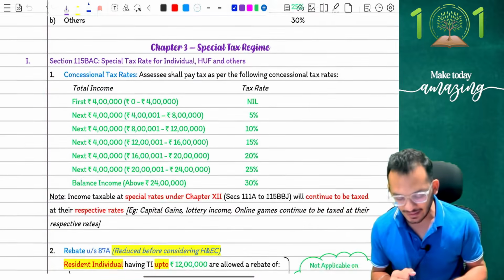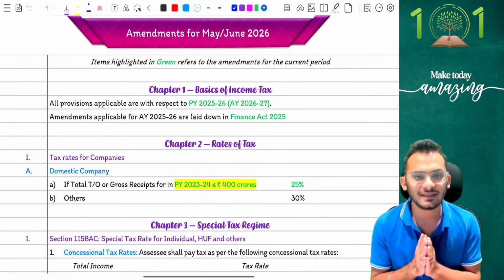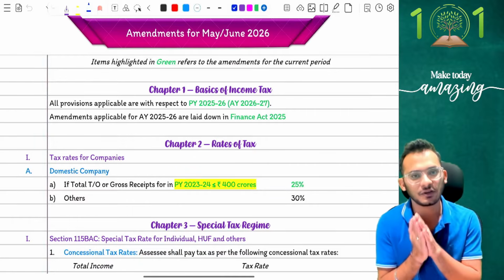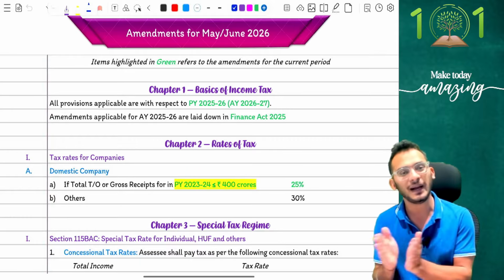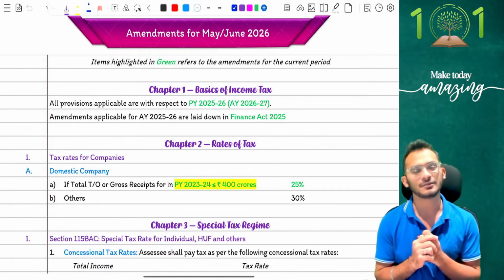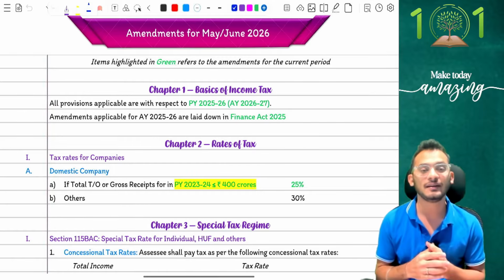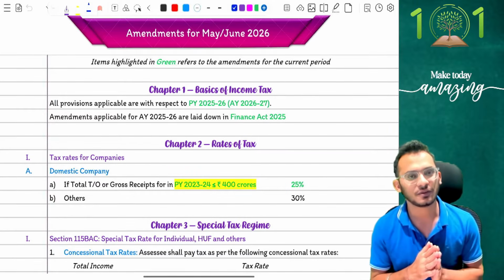Yes. Now, I have taken some efforts and I've taken out all the amendments that are applicable from each chapter, and I've put it into one PDF document so that it becomes easier for you to refer on the day of examinations and you don't have to buy my material if you don't have it already. So this PDF will be available in the description box. Please feel free to go back and download it from the description box and use it for your personal reference so that you can do a proper job on this.